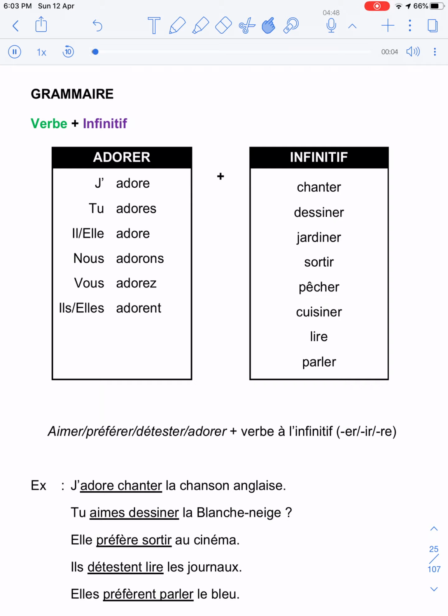Bonjour! In this grammar section, we are going to discuss how root verbs can be used alongside the expression of likes and dislikes. Infinitif is root verb in French.